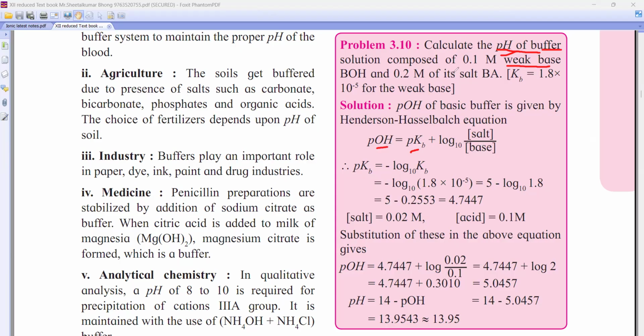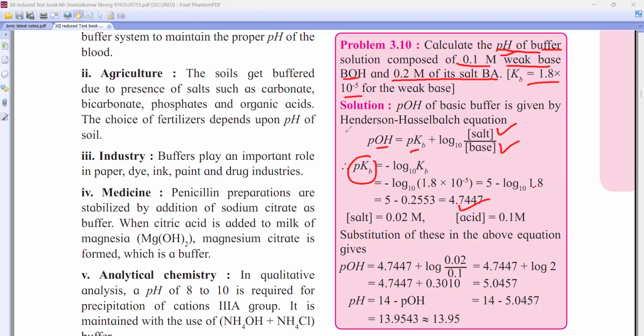Have they given me? Can you see, beta? They have given me 0.1 molar. What is it, beta? Weak base. So the base concentration is given. Then the salt concentration is also given or not? Tell me. And they have given me Kb or not. So with the help of that, first I'll find pKb or not. 1.8 into 10 raised to minus 5 is what? 5 minus log of 1.8. So I got pKb or not.